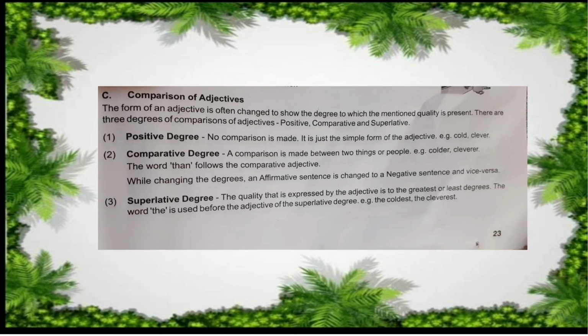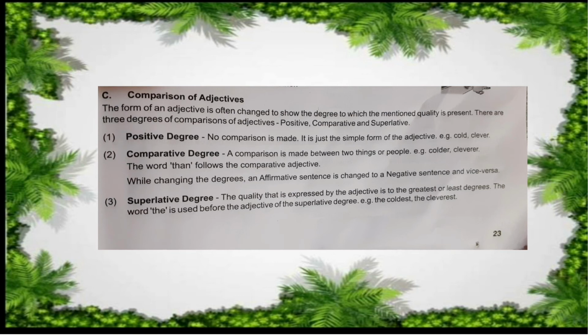Children, there is comparison of adjectives. The form of an adjective is often changed to show the degree to which the mentioned quality is present. There are 3 degrees of comparison of adjectives: positive, comparative and superlative degrees.